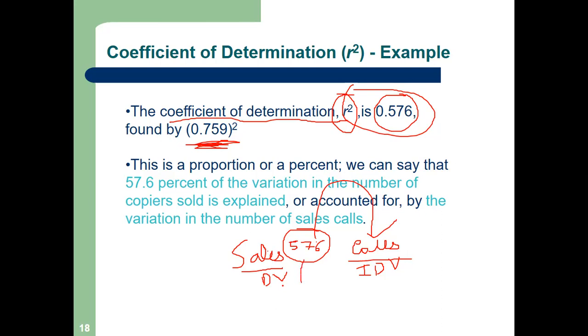Where is the rest? 100 minus 57.6% is how much? 42.4. Where is this variation? Where is this percentage? 57.6% सेल्स का कॉल्स एक्सप्लेन करता है, राइट? बाकी 42.4% कौन एक्सप्लेन करेगा? अक्षिता?